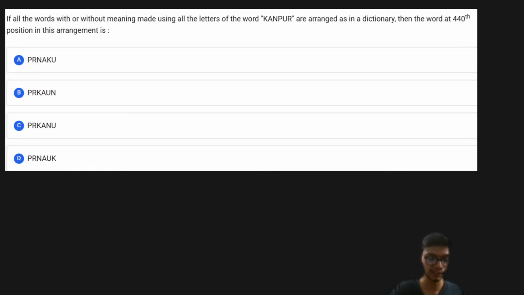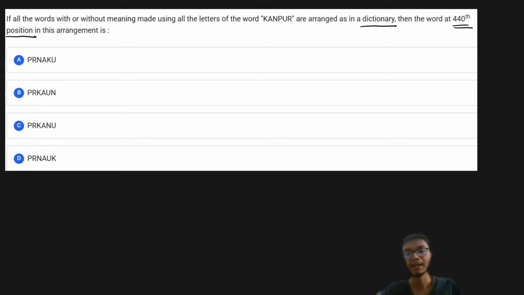So I have our first question over here. The question talks about a word given as KANPUR, and we have to find out, when we do multiple permutations using the letters of the word KANPUR and arrange them in dictionary order, what is the 440th word in the arrangement. So we have to find the word which is occurring at the 440th position.